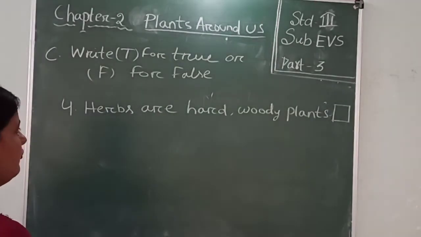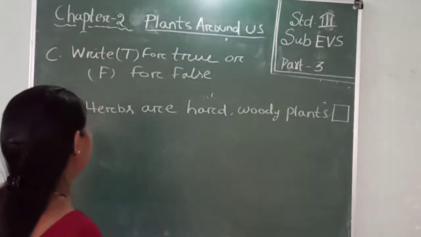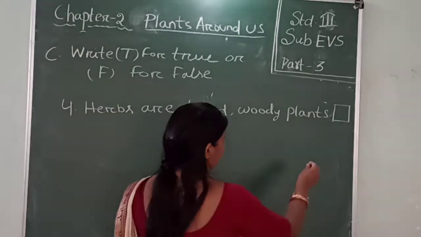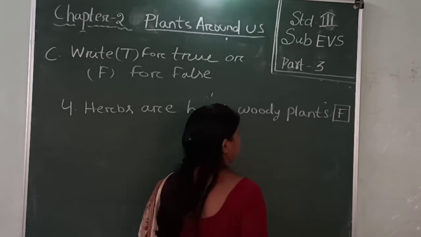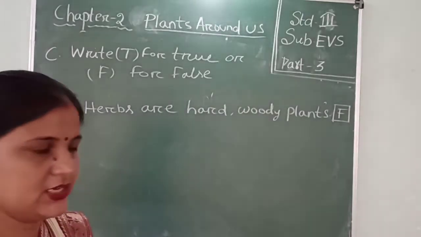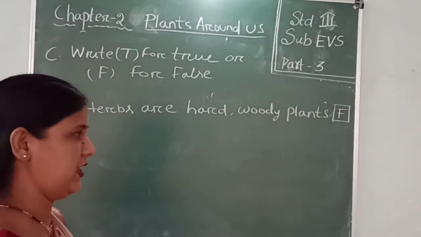Okay, herbs are very soft and green plants. So this one is false. The stem of the herbs is green in color and these are soft plants.